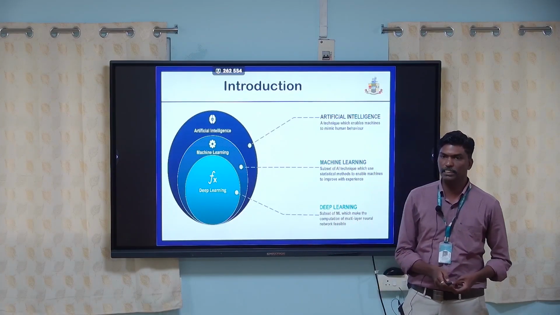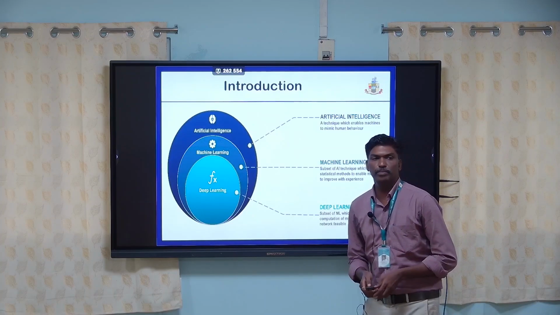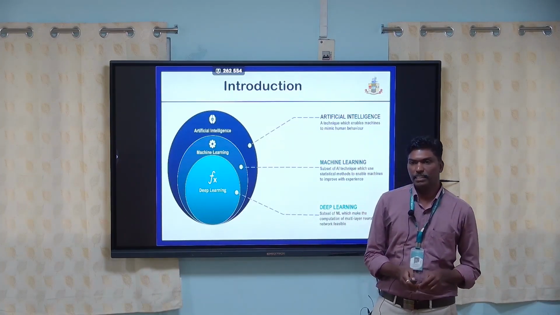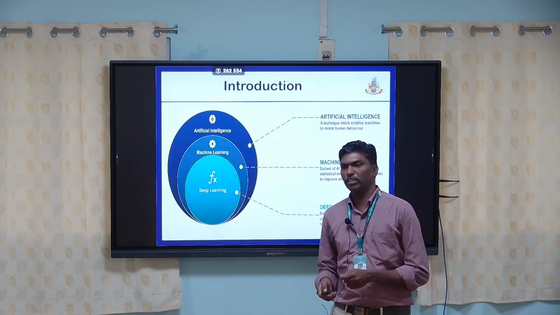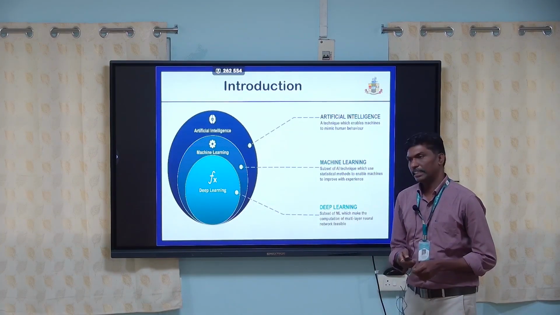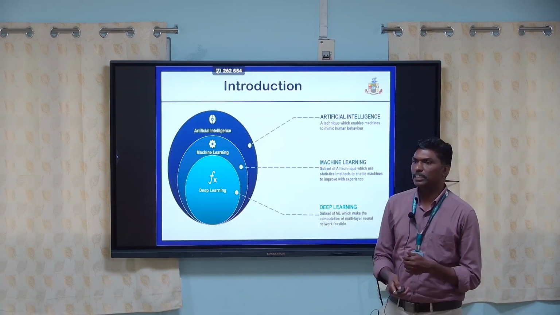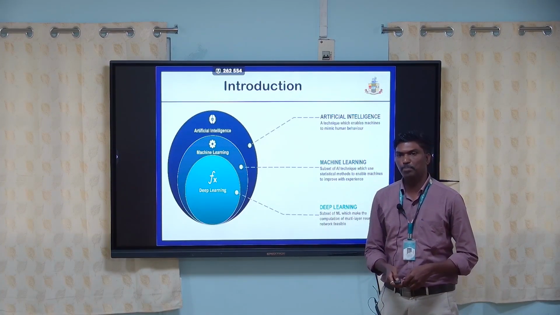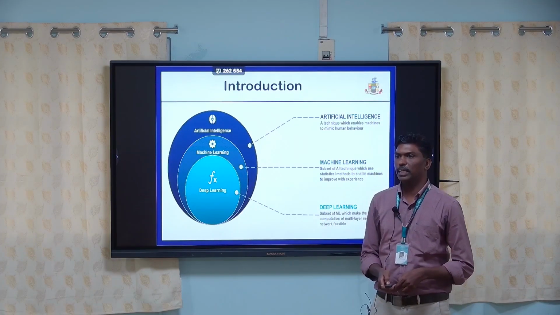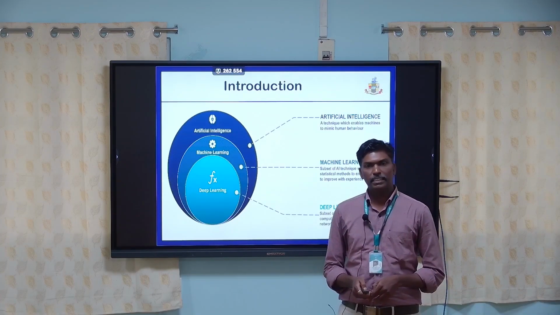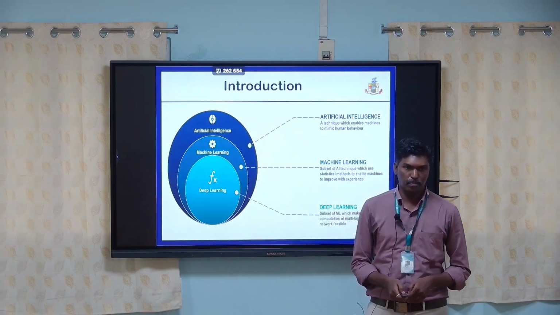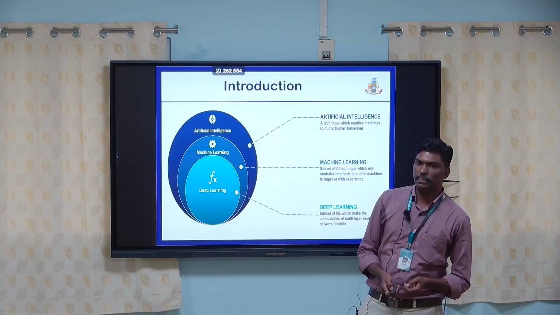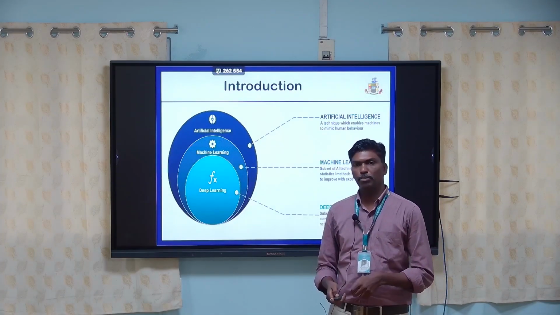Artificial intelligence is a technique to mimic human behavior, and it instructs the machine to learn human intelligence. Machine learning is a subset of artificial intelligence that employs statistical methods to learn the patterns in data sets and make models for the machines. Deep learning is a subset of machine learning.